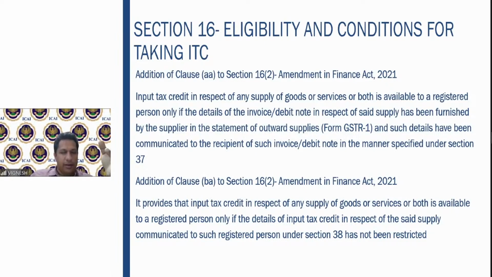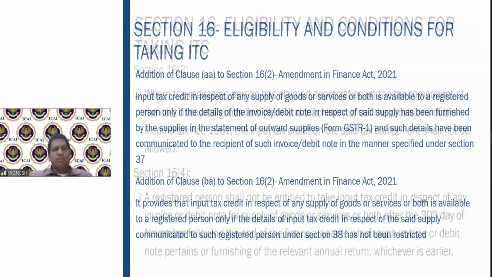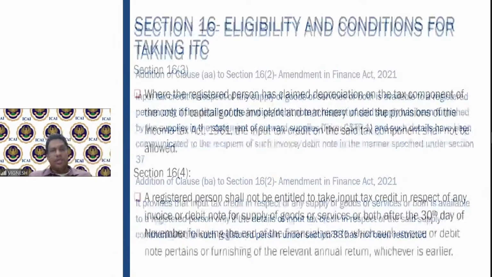Only if the supplier who is selling to me shows it in his GSTR1, it will be visible to me. Similarly, another clause, BA, has been added here. Again, it is a similar provision. Whatever input tax credit is there can be claimed only if the credit has not been restricted. That is, it has to be visible in the portal. If it is restricted from being shown in the portal, you cannot claim the input tax credit. That is your section 16 subsection 2 clause BA.